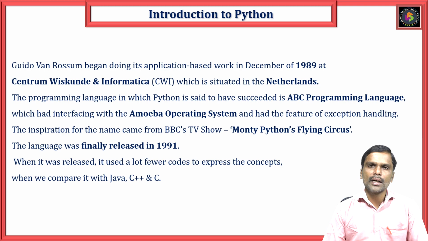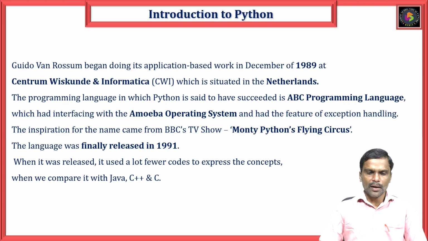So we have already seen that Python was invented by Guido van Rossum. He began its implementation in December 1989 at Centrum Wiskunde & Informatica, that is CWI, which was situated in the Netherlands. The programming language that Python succeeded was the ABC programming language.